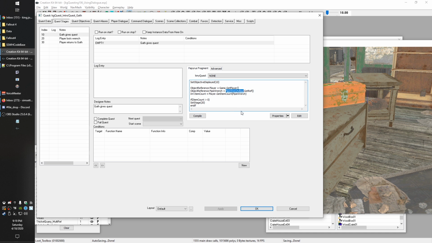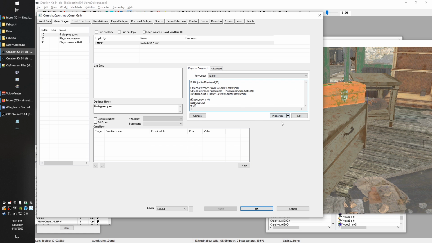So now the last problem we're going to have is if we try and compile this, it doesn't know what pipe wrench alias is. Right now, game.getPlayer is something that's defined right in the base game. You can access that without anything. These things we defined ourselves, so those are fine. Even the item count is fine. So the only thing we have to account for is this pipe wrench alias.